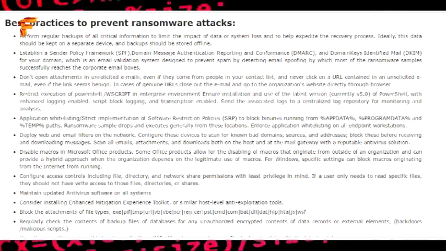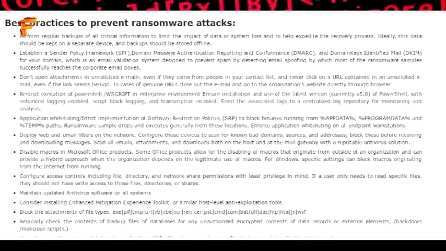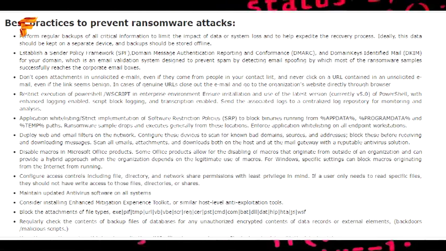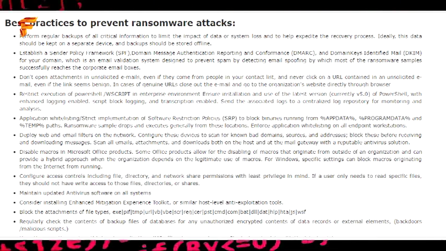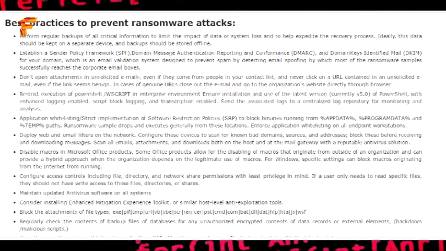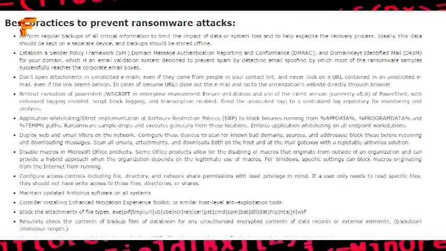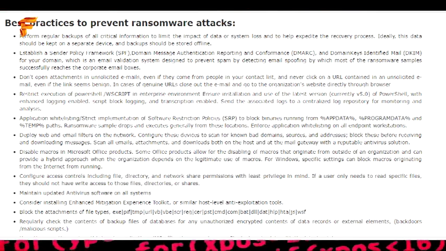Establish a Sender Policy Framework (SPF), Domain-based Message Authentication, Reporting and Conformance (DMARC), and DomainKeys Identified Mail (DKIM) for your domain, which is an email validation system designed to prevent spam by detecting email spoofing, by which most of the ransomware samples successfully reach the corporate email boxes.